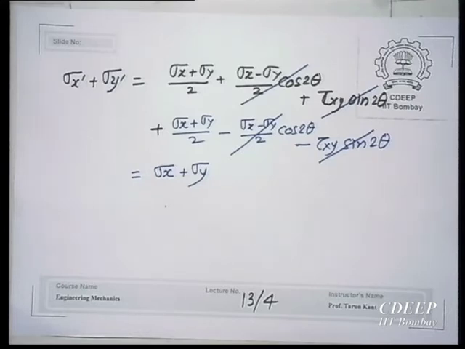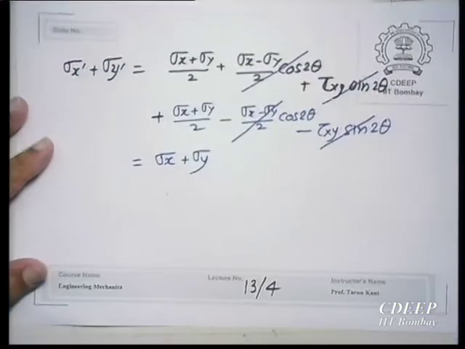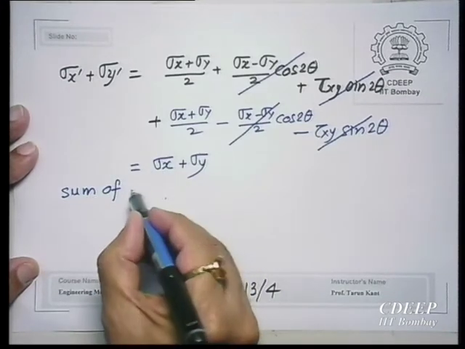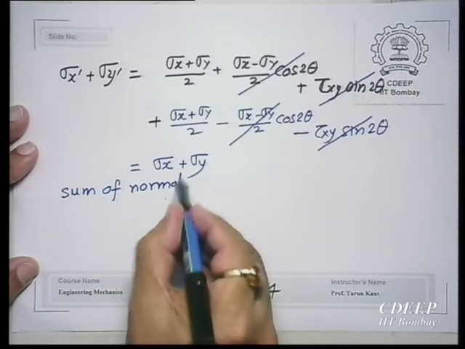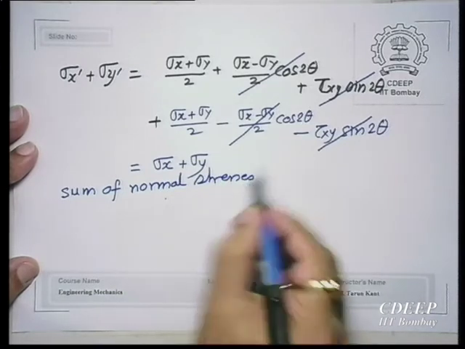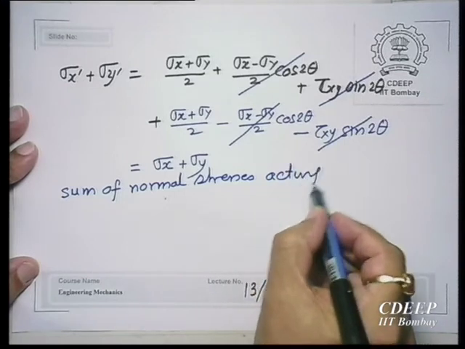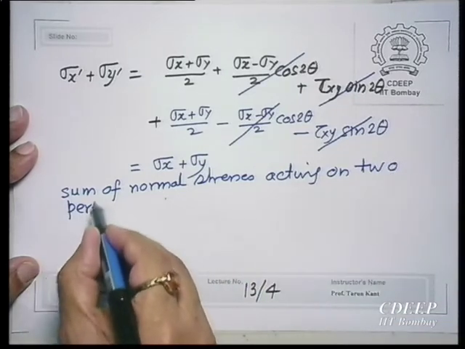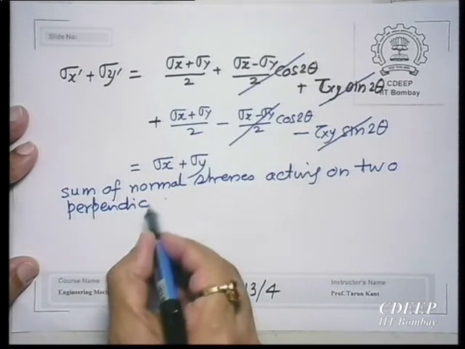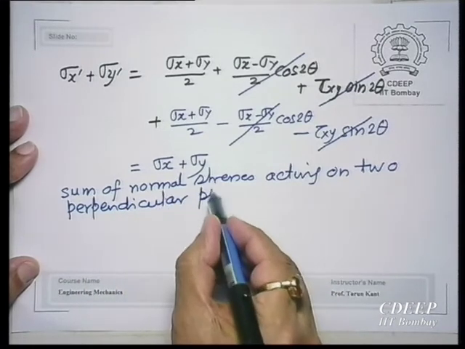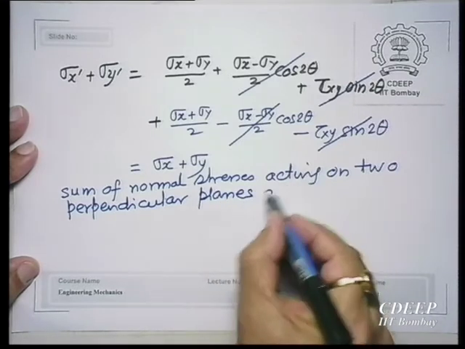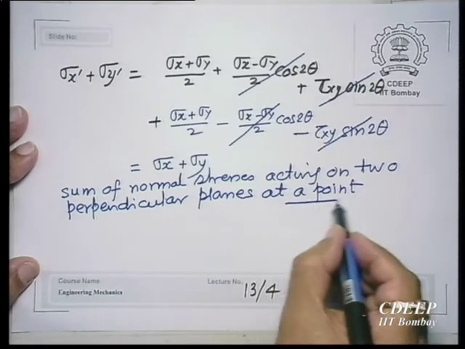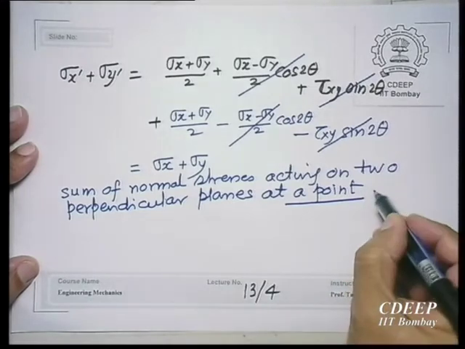So we say this is the law of invariance: the sum of normal stresses acting on two perpendicular planes at a point, because what we are doing is only at a point, this is important, at the same point, will always be